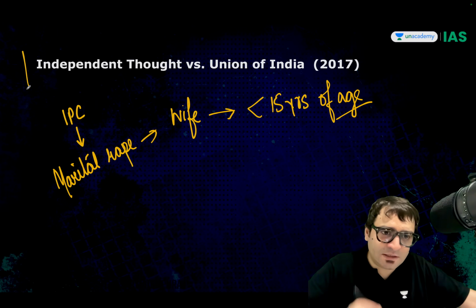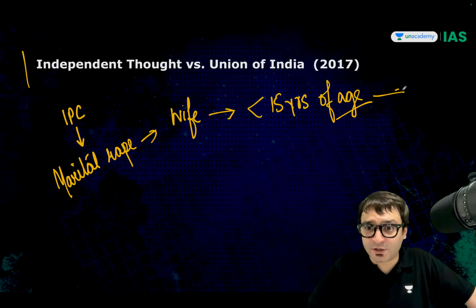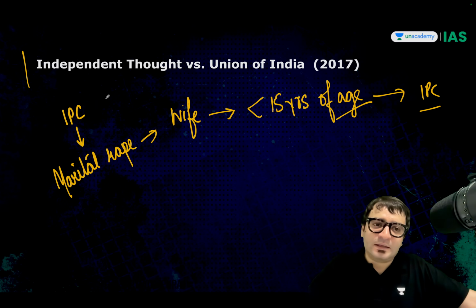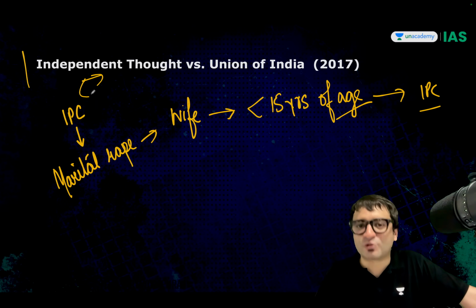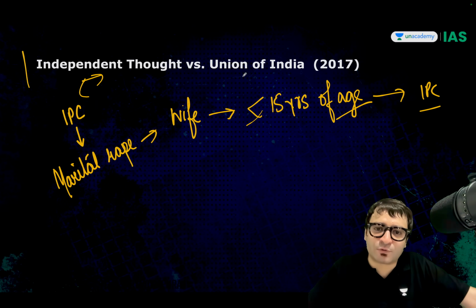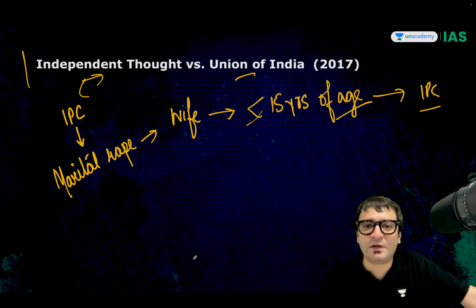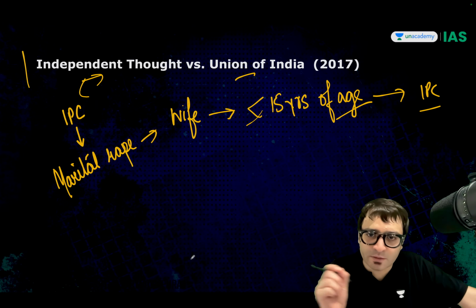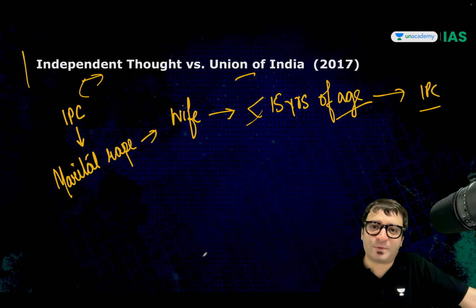This NGO, Independent Thought, according to the Indian Penal Code, approached the Supreme Court, and in 2017 the Supreme Court reinterpreted this provision. The Supreme Court was told the age of consent is 18. The marriageable age for women is 18.